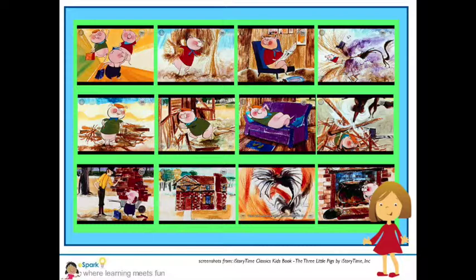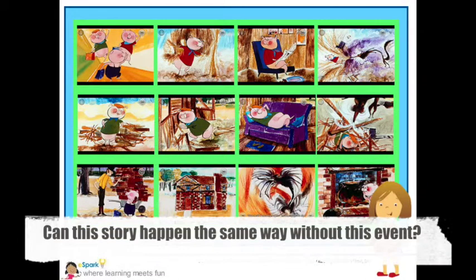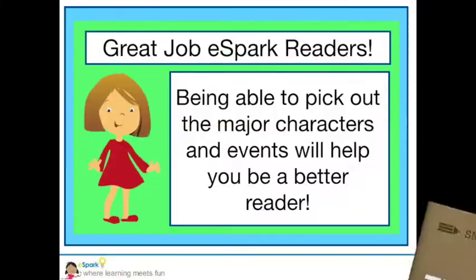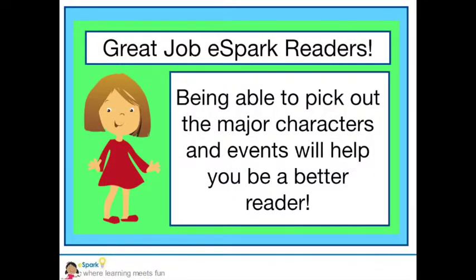And remember, the key to knowing which are major events and which are minor is this question. Can this story happen the same way without this event? We can take away what the pigs did right after they built their houses and where they got the materials, and this story doesn't change that much at all. Now you have some practice thinking about major and minor events and characters. Try to think about this for every story that you read. Being able to pick out the major characters and events will help you be a better reader.